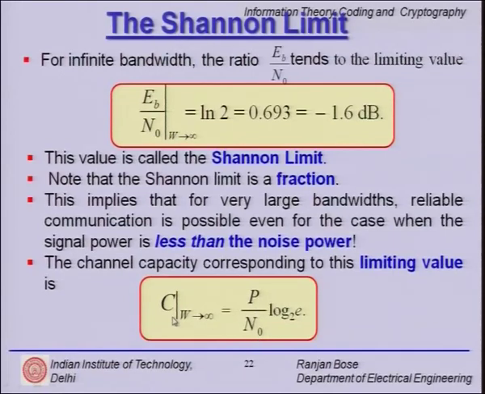The capacity is completely determined by the signal to noise ratio for infinite bandwidth, and it just does not keep growing. It is not that I keep increasing the bandwidth and my capacity will keep increasing. This is a very interesting result if you ponder over it. If somebody keeps giving you more and more bandwidth, it does not mean that you can keep increasing your capacity.